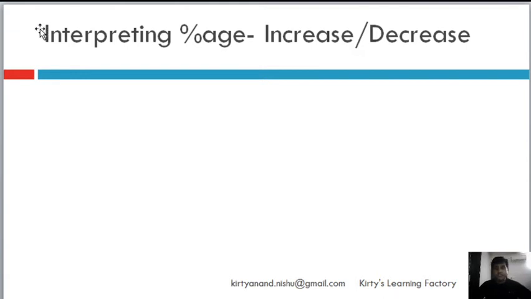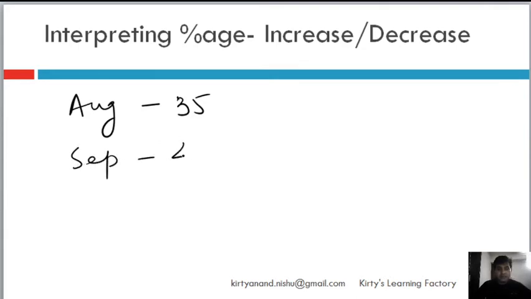Interpreting percentage in terms of increase decrease, simple. So for example, let's say temperature in the month of August is 35 and it increases to 40 degrees in the month of September. So they will ask you what is the percentage increase in temperature, right?